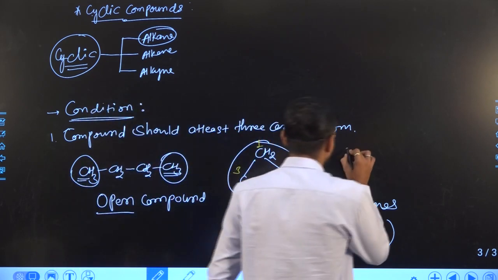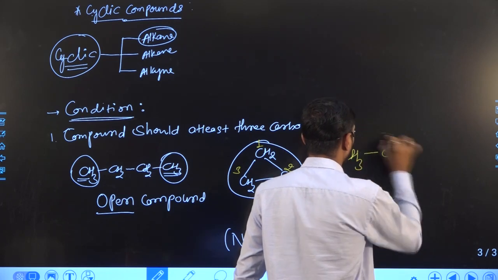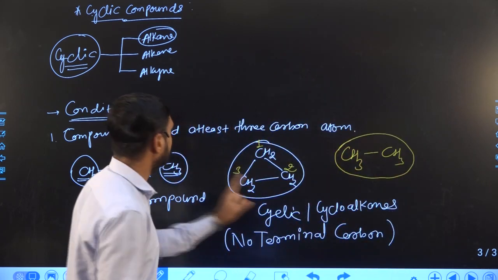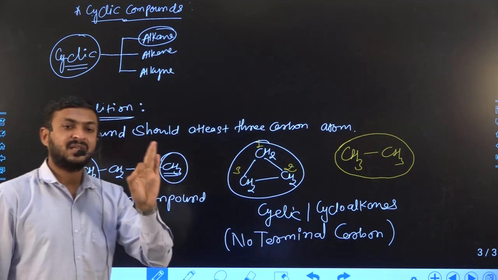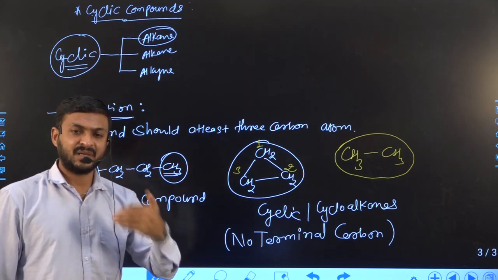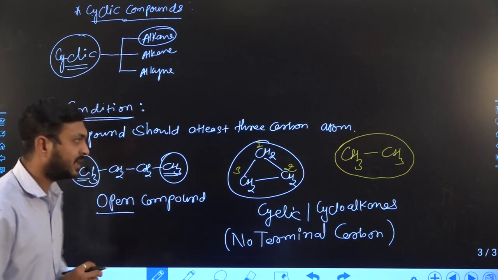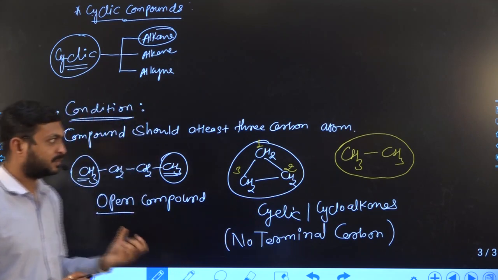Suppose I consider CH3, here no cycle is present, but to form a cyclic compound at least 3 carbons must be present. That is why this is the condition for forming a cyclic compound. This is how we can differentiate between open compound and cyclic compound.